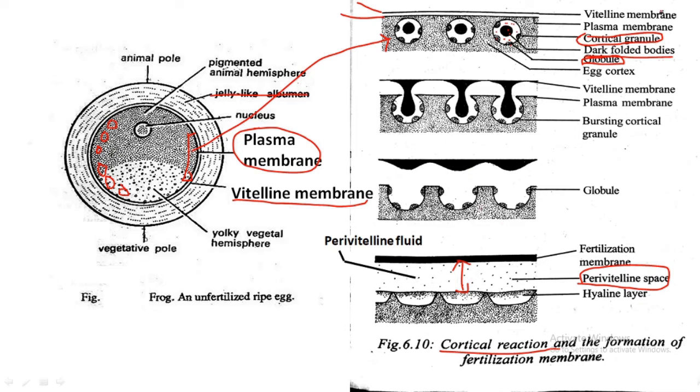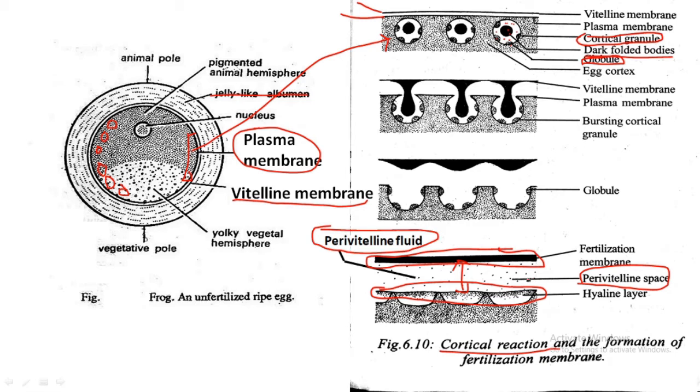So after that, the dark-fold bodies form a membrane just below the vitelline membrane, and now it is called the fertilization membrane, right? And the globules form a membrane just above the plasma membrane. Here we call it the hyaline layer. And the fluid fills this space, we call it perivitelline fluid.